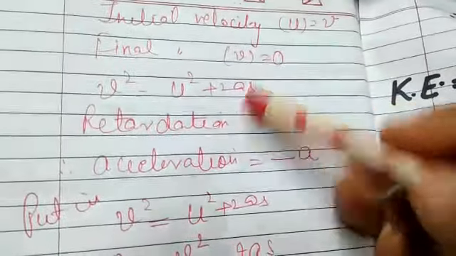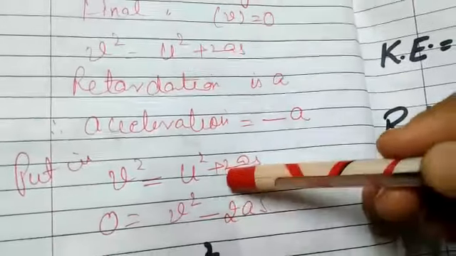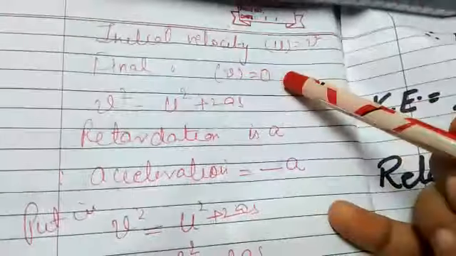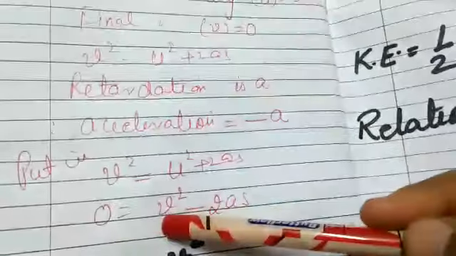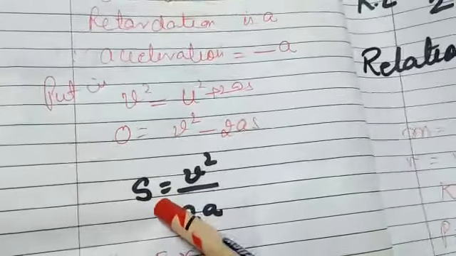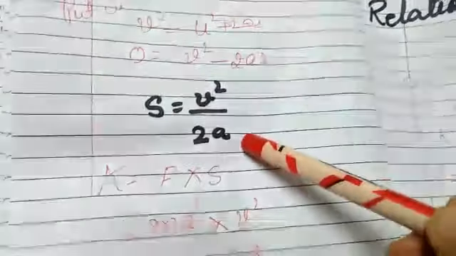So put in this expression, v square is equal to u square plus 2as. Final velocity is 0, initial velocity we have taken as v, so 0 is equal to v square minus 2as. So we get the value of displacement s is equal to v square upon 2a.